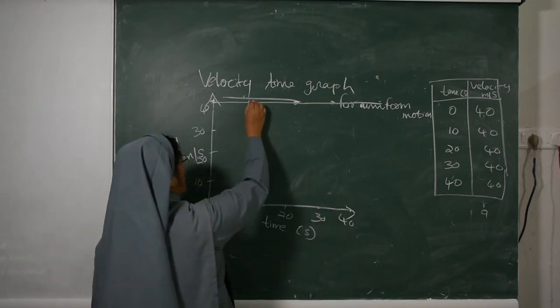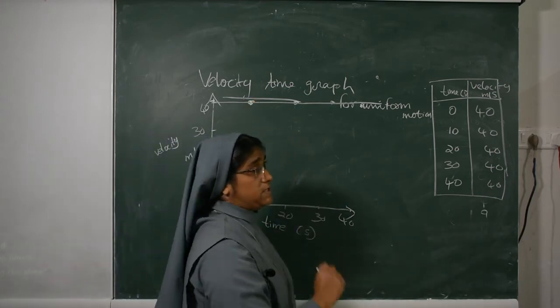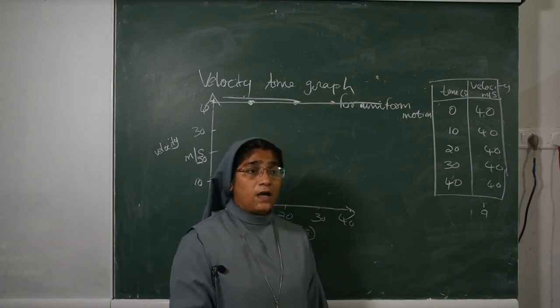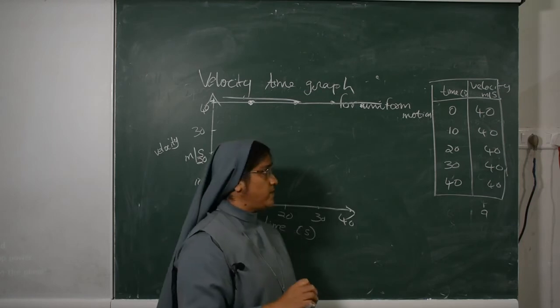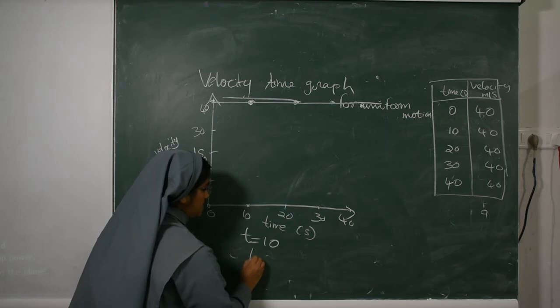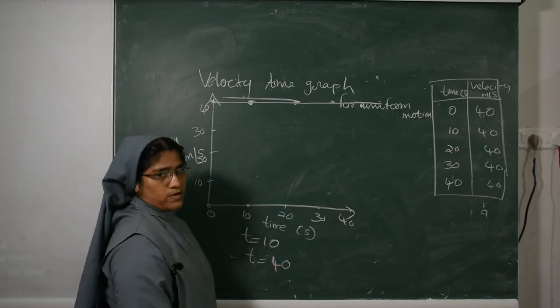So now, how to get the displacement? What do we have to do here? Time is given, velocity is given. To get the displacement, we have to find the area enclosed between t10 and t40, between 10 seconds and 40 seconds.